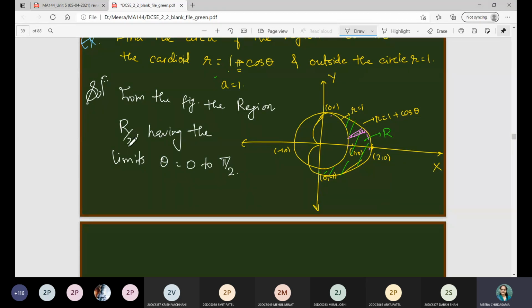In that case, let me write down the region R by 2 so that those limits will be justified, okay? And r is from 1 to 1 plus cos theta.